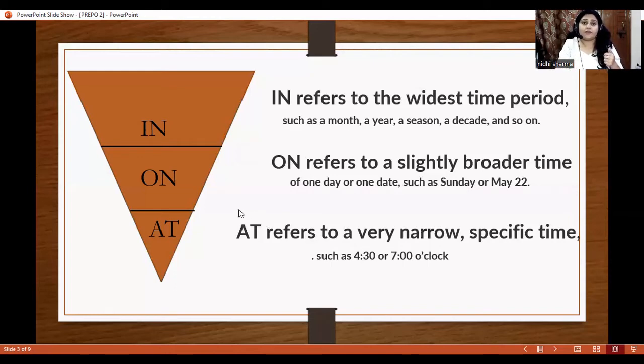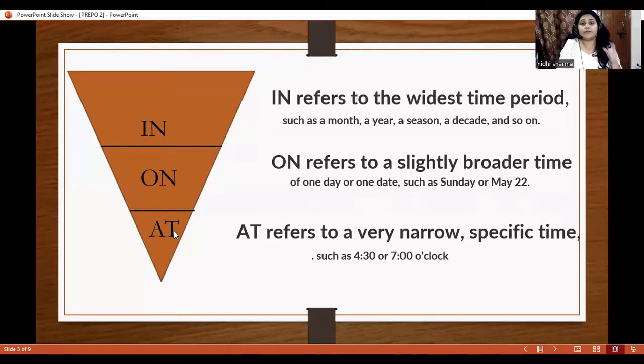Below this, I have written on because it is less than in. On refers to a slightly narrower time. For example, we use on for one day or one date, such as Sunday or May 22 or November 23, and so on.